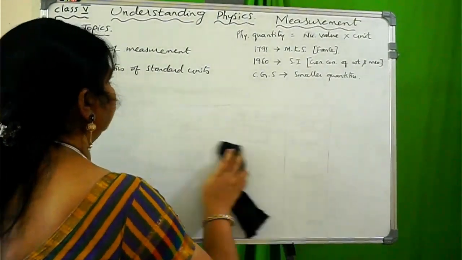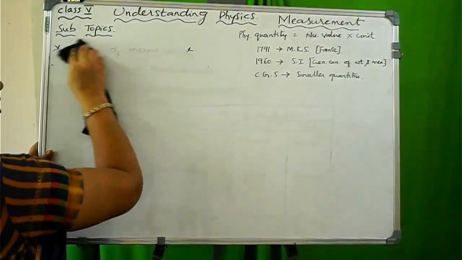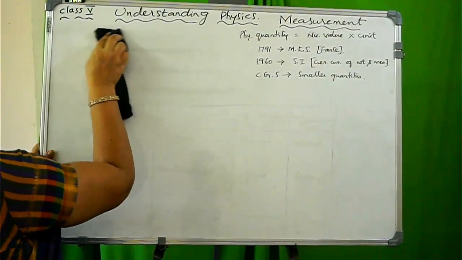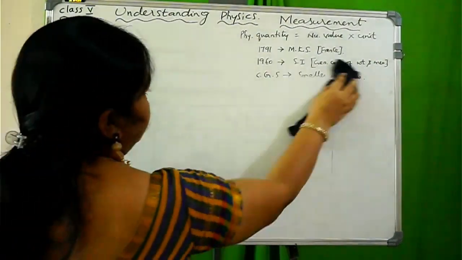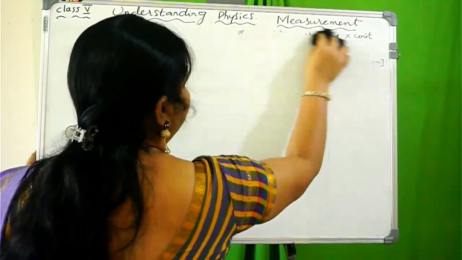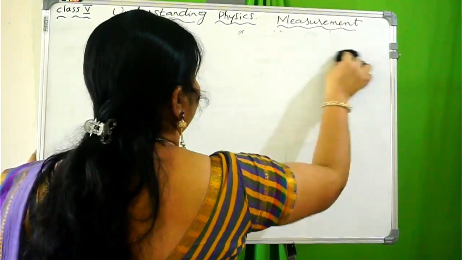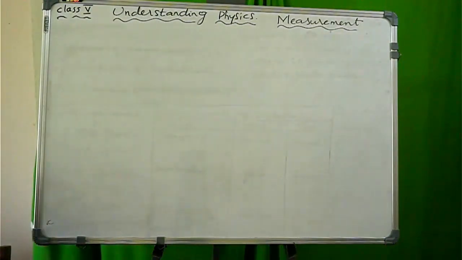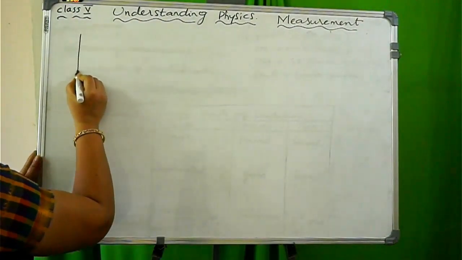The other 4 are temperature, current, amount of substance, and luminous intensity. These other 4 physical quantities we also call fundamental physical quantities in the SI system. Okay, let me draw the table, and in that way you'll understand clearly.